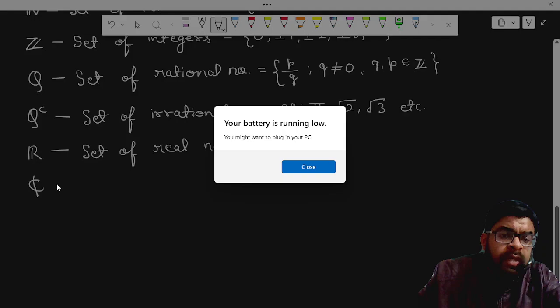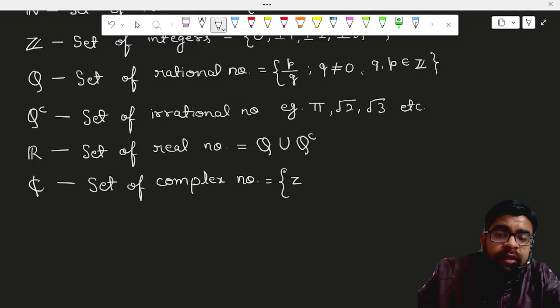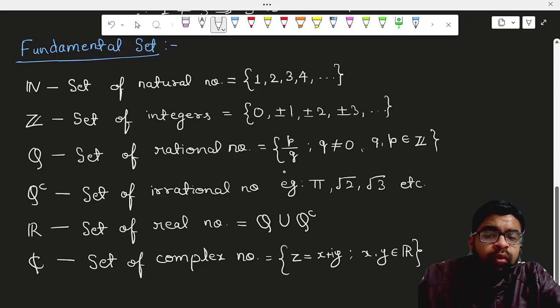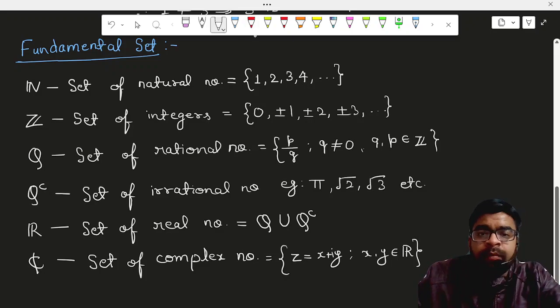Then write down capital C. Basically, it is called the set of complex numbers, in which complex numbers can be denoted as z, and we can write z as x plus iota y, where x comma y are real numbers. So basically these are the fundamental sets. We're going to use these sets in the full course of our group theory, number theory, field theory, and ring theory.